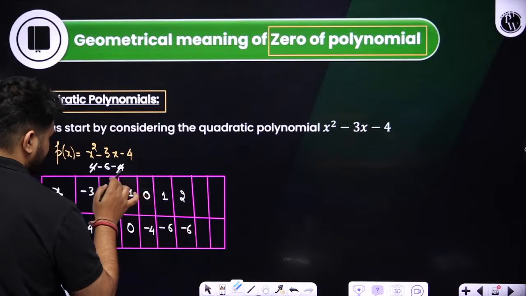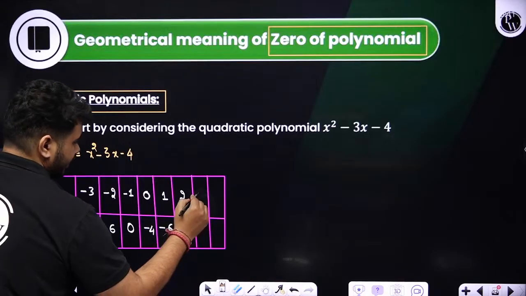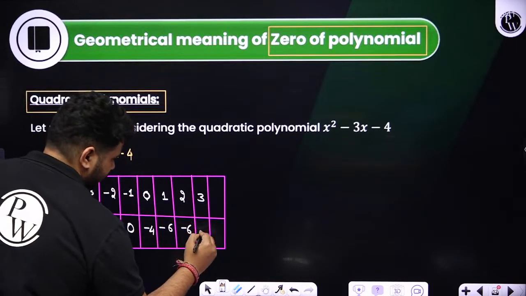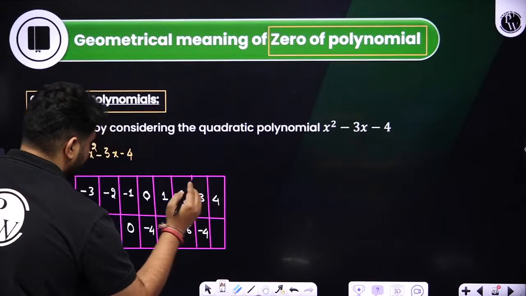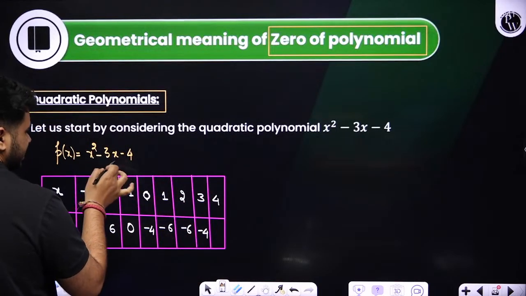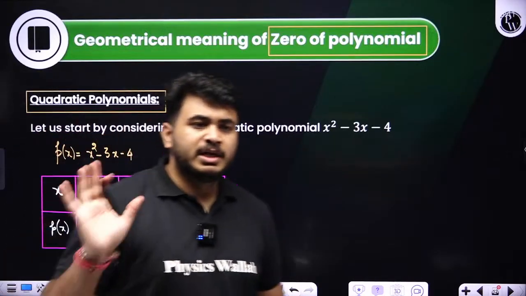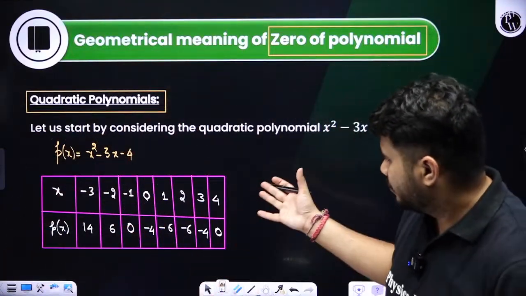After that, if I keep 3 over here, 3 square will be 9 minus 9. I'll get minus 4 over here. And if I keep 4 over here, 4 square is 16. 16 minus 16 will be 0. Okay, clear? We got some idea after plotting the values.